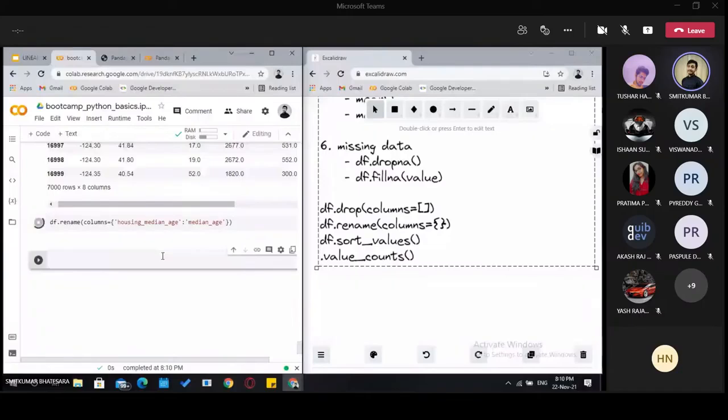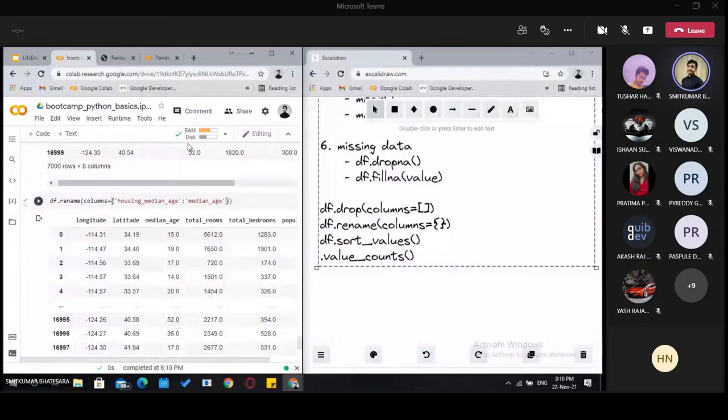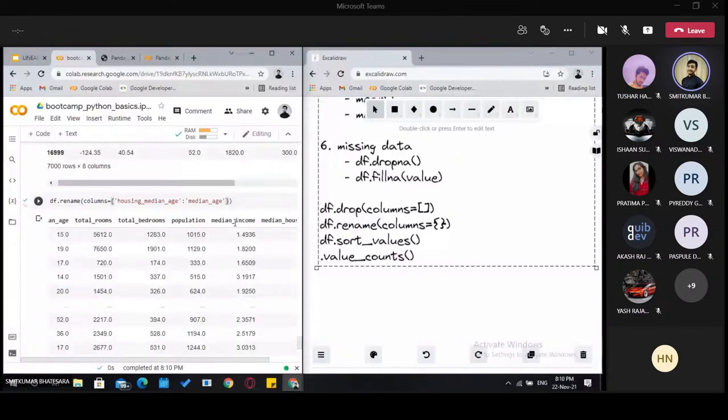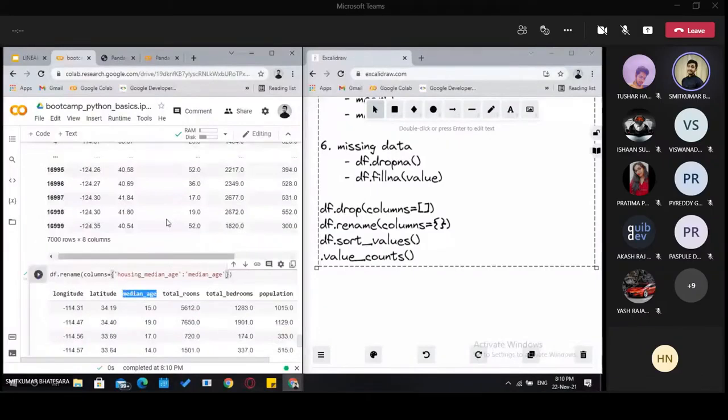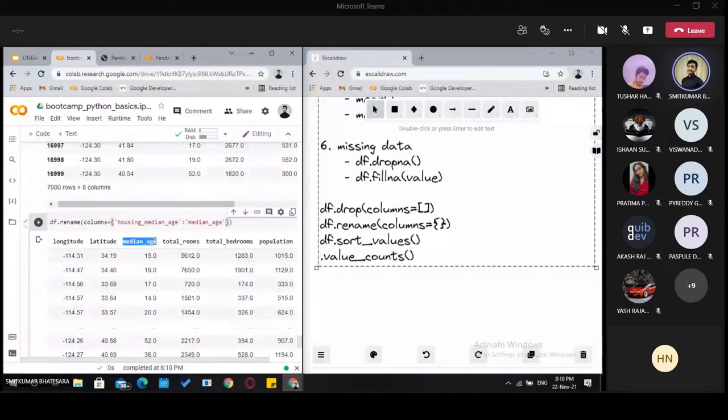And we will again see whether it really changes anything or it just shows us that. Okay, here it shows where it is, median age. Now the name is changed, right? But let's see if it actually changes the name of the column or it just shows us a copy. Okay, so let's see again.